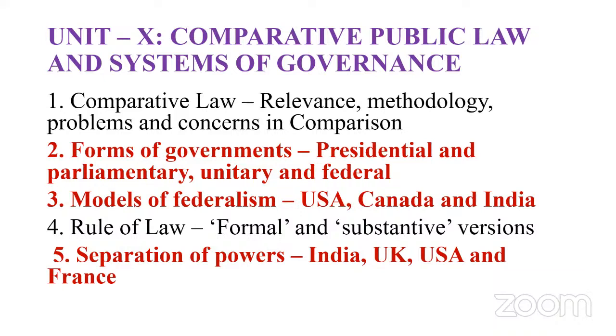Okay. So see, compare forms of governance, the difference between presidential and parliamentary government, unitary and federal government, and modes of federalism, with comparison between USA, Canada, and India. If you take the USA, it is a proper federal government. If you take Canada and India, it is quasi federalism, where we have both a strong unitary model and a federalism model.